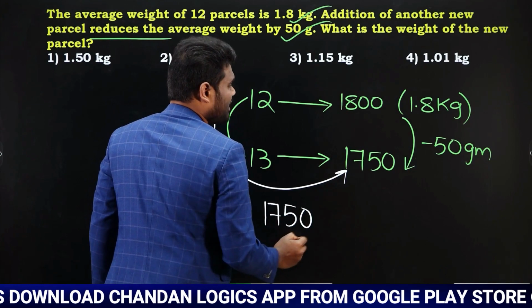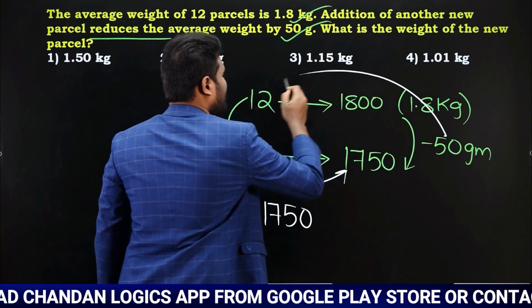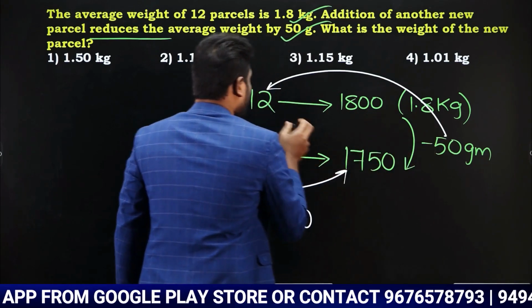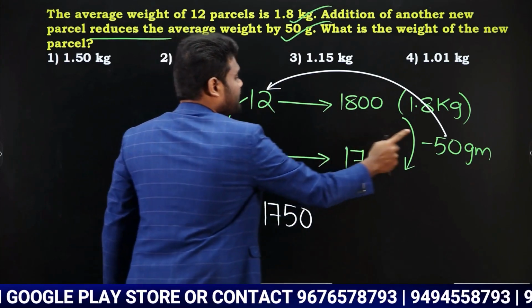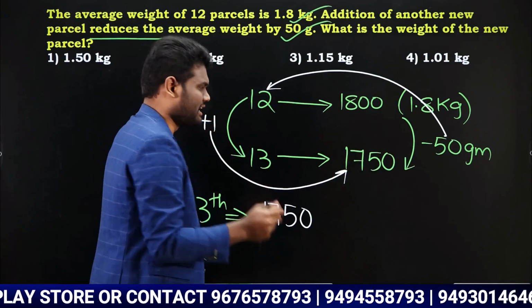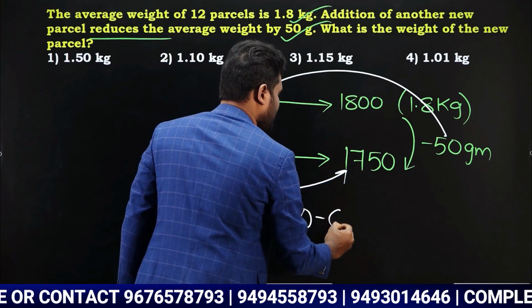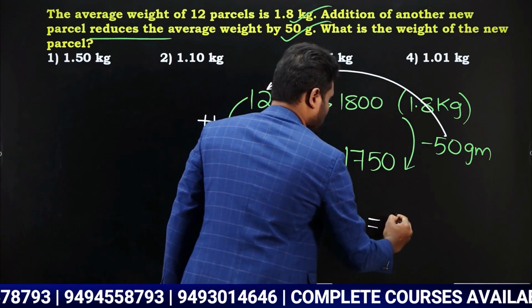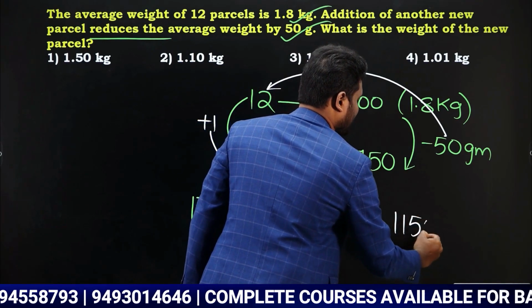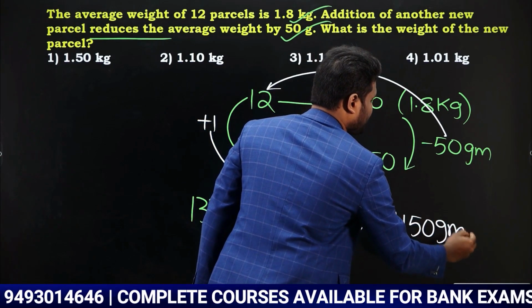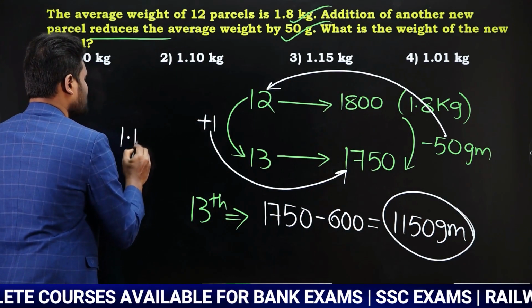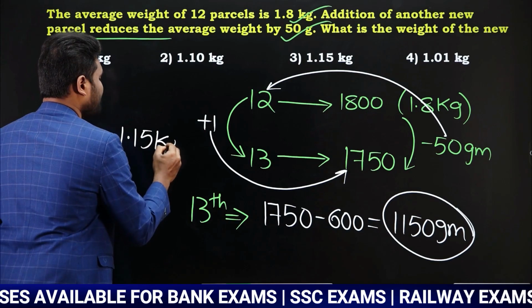Yes or no? Similarly, right hand side difference multiplied with left hand side top number. Right hand side difference is minus 50 multiplied with left hand side top number. 50 into 12 is 600. As it is minus, it is going to be minus 600. Now when you calculate this, it is going to be 1150 grams. Yes or no? Now 1150 grams is same as how much? 1150 grams is same as 1.15 kg.